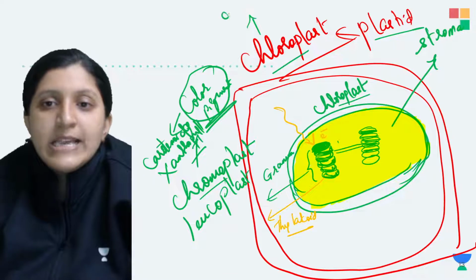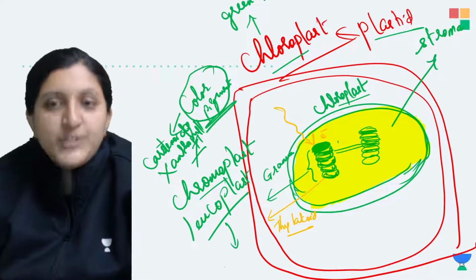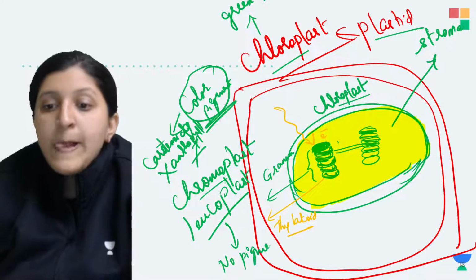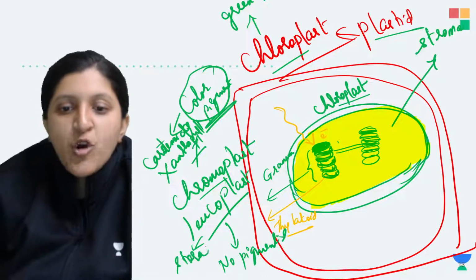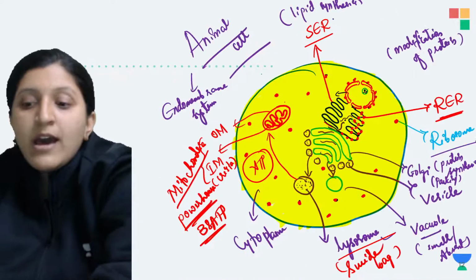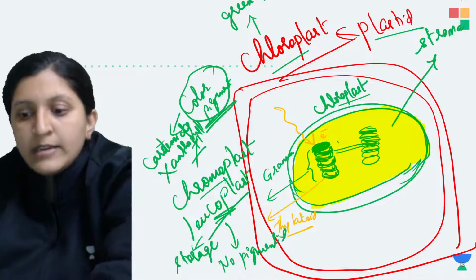Chloroplast is basically a green pigment, and leucoplast, when we mention it, is not having any pigment, but yes, it does the function of storage, like storage of the food material is done by the leucoplast. So these are the different plastids that you can find in a plant cell.